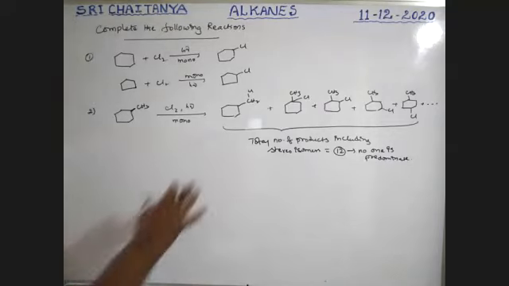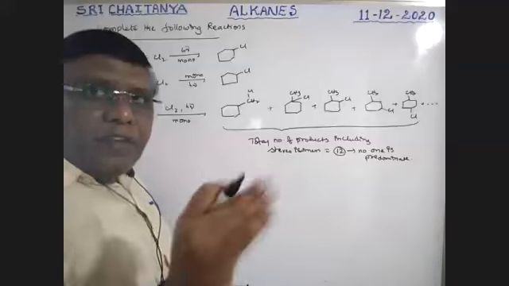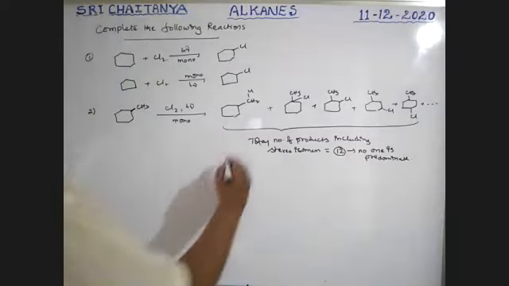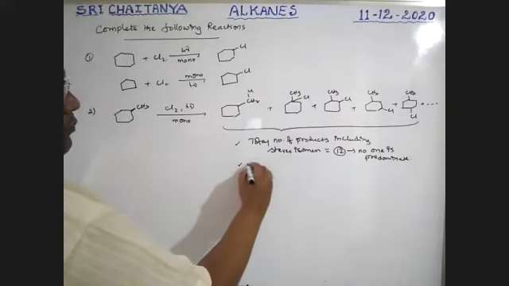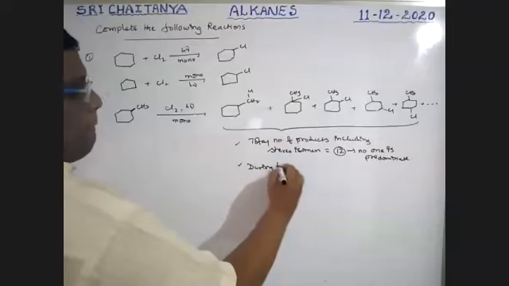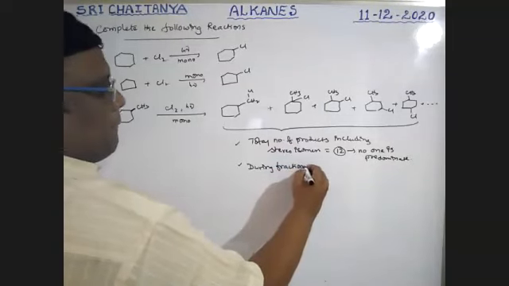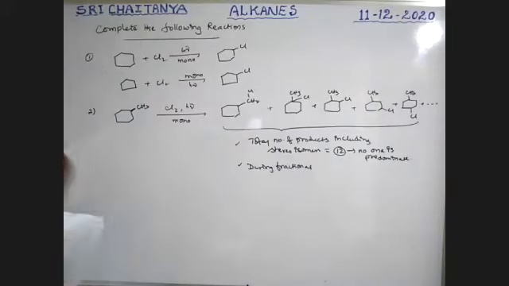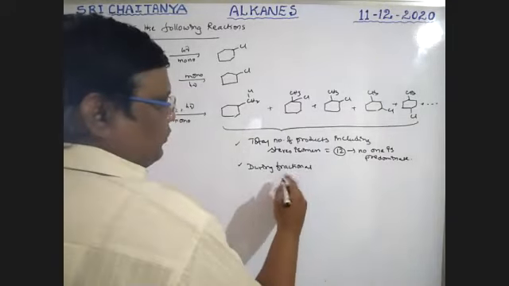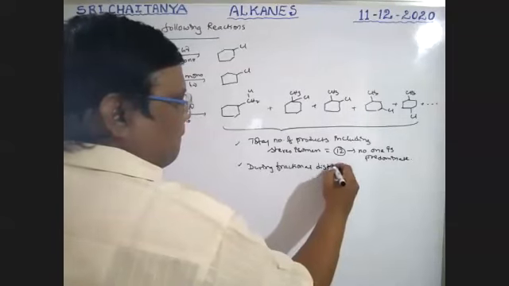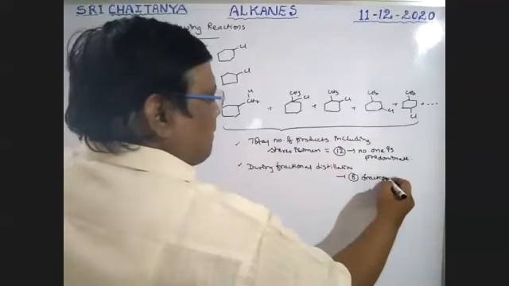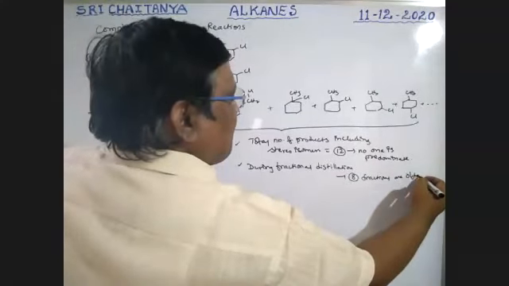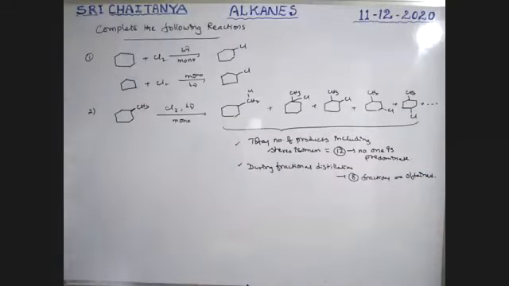If I try to separate them by distillation, only 8 fractions are available, boys. So next and important condition, during fractional distillation, eight fractions are obtained. 8 fractions are obtained, boys. So note down those points.